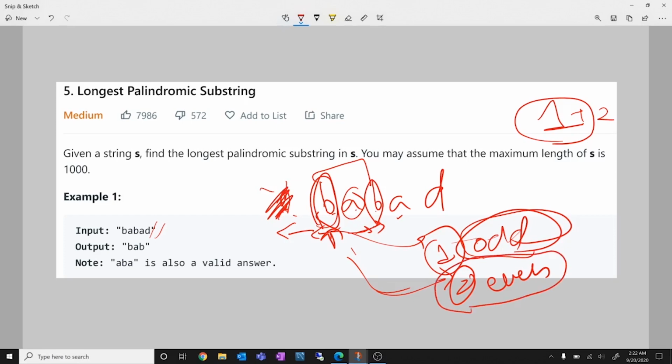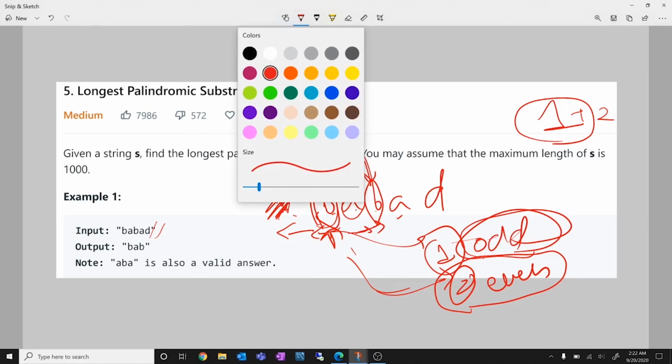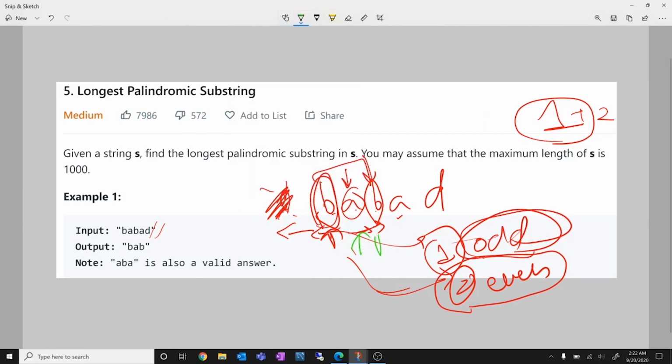So for an even length palindrome, what I'll do, I'll start with this and this. So are they same? No, they're not same. Hence, this cannot be an even length palindrome since two consecutive letters are not same in the middle, right? So this case is not possible. Now I'll move to B. So this again is the odd length palindrome of 3 and even length does not exist. Then for D similarly, right?